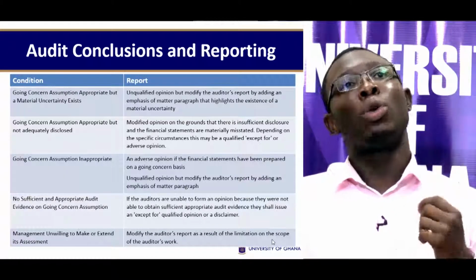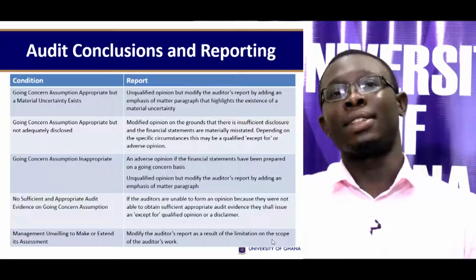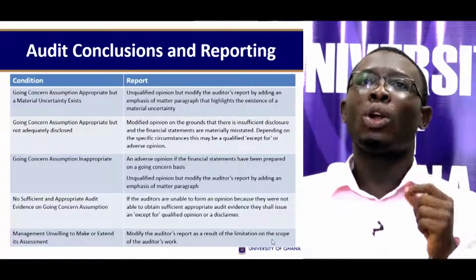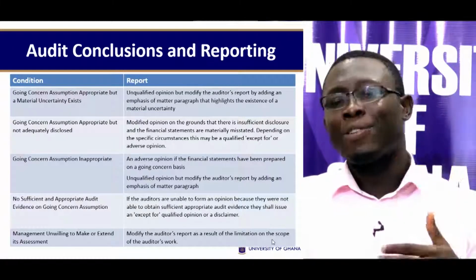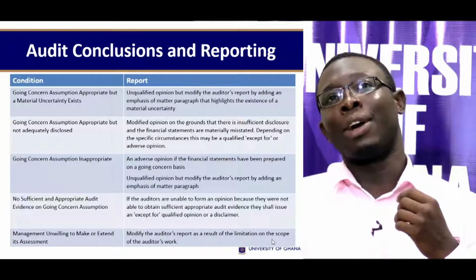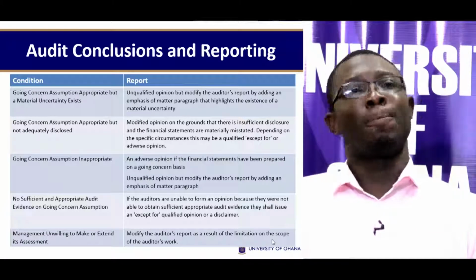Condition one, going concern assumption is appropriate but a material uncertainty exists. The auditor should issue an unqualified opinion but modify the auditor's report by adding an emphasis of matter paragraph that highlights the existence of the material uncertainty.